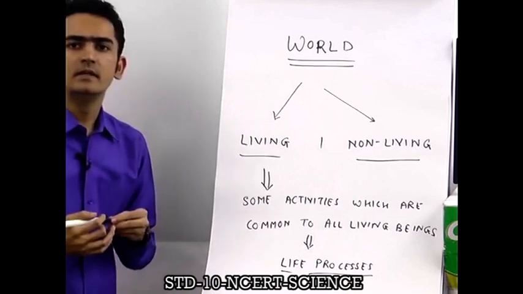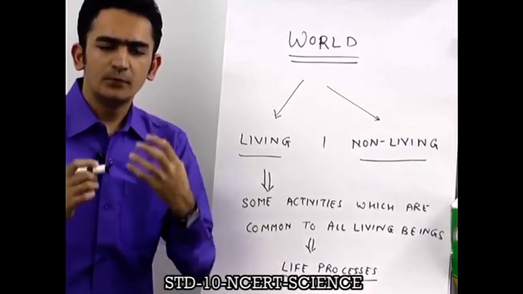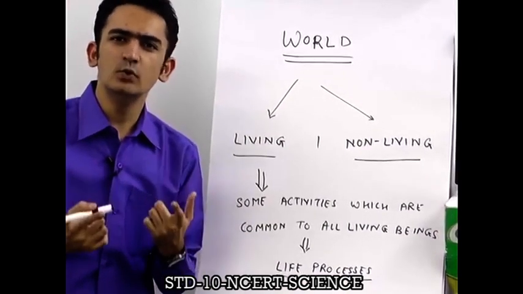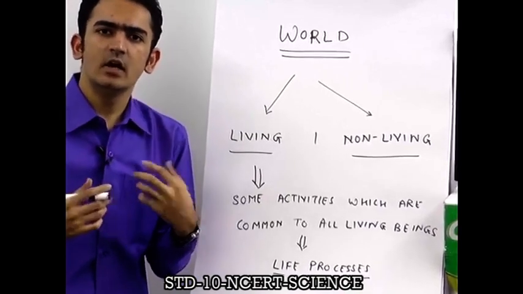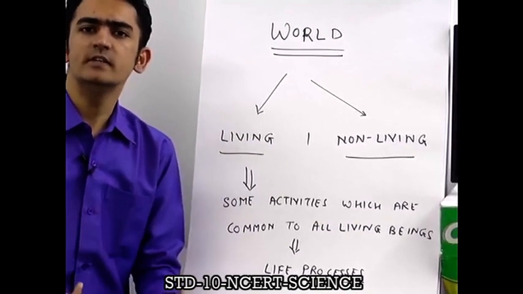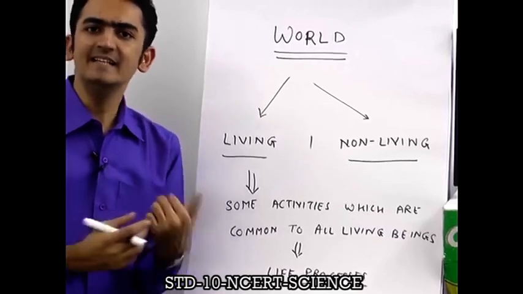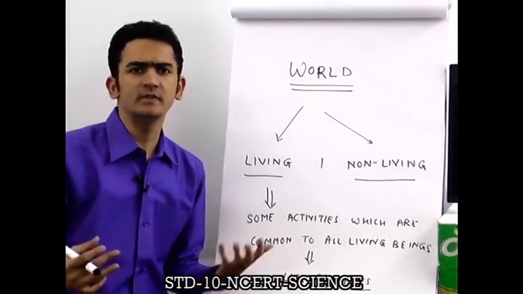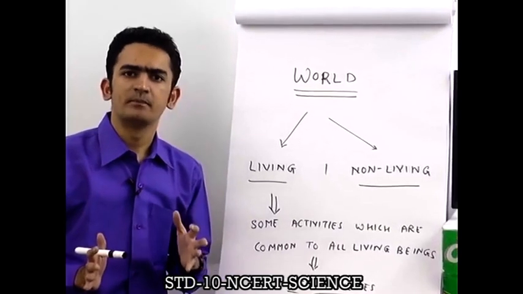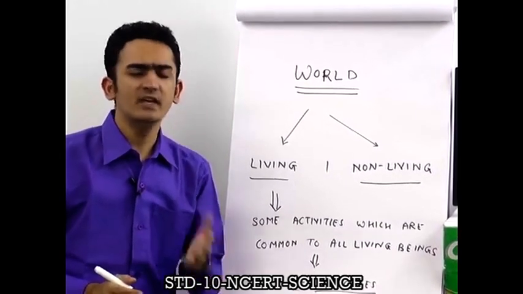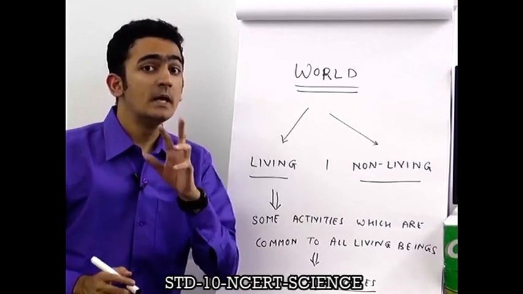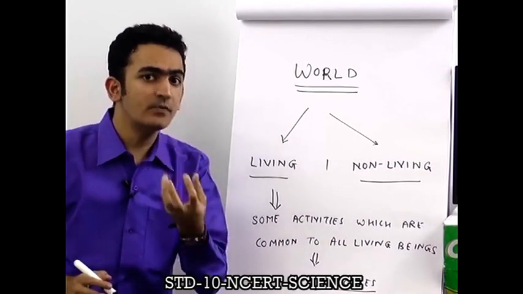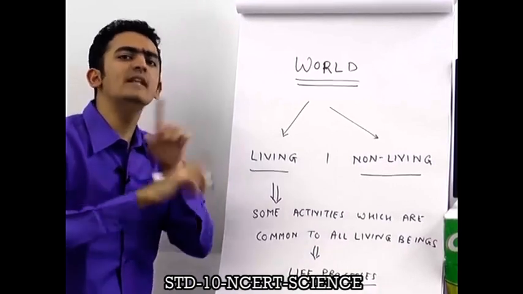For example, eating, food requirement. Food requirement is there in you, food requirement is there in me. A dog also needs food, a cat also needs food, a donkey also needs food, a banyan tree also needs food, a rat also needs food, a frog also needs food, a fish also needs food. They all need food. Even amoeba needs food, even bacteria need food. So this activity of obtaining food is there in all living organisms.